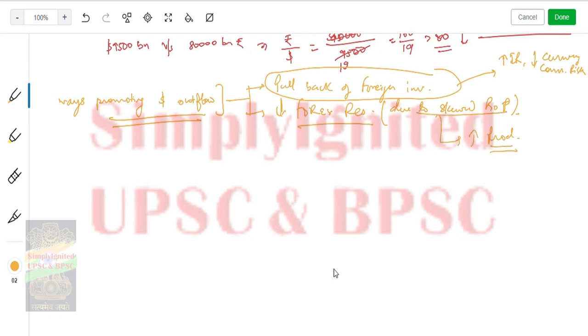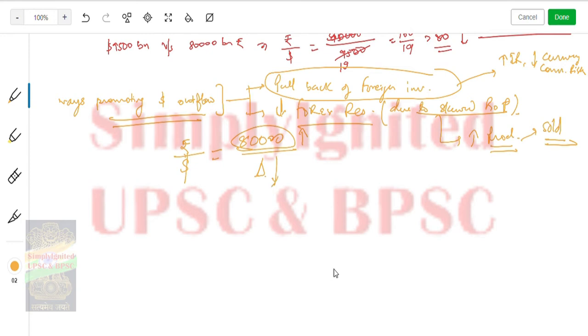sold. Right now you see the rupees to dollar ratio, what happened? 80,000 was fixed and this rupee was changing. Now if this increases, try to understand: say from 80,000 rupees it becomes 1 lakh, and this decreases, then what will happen?